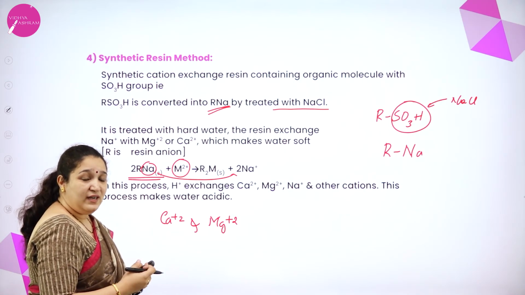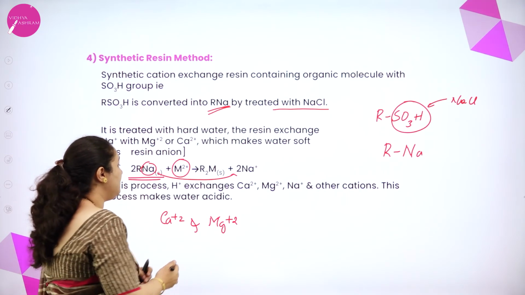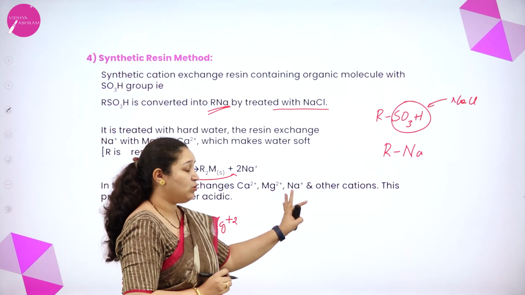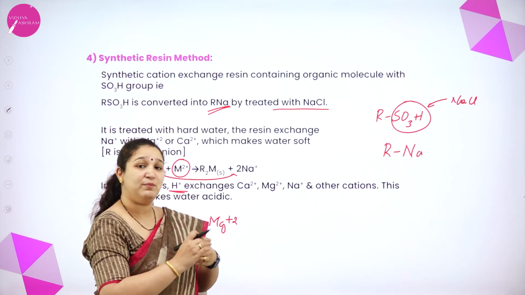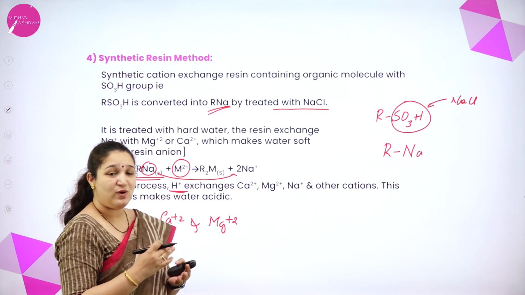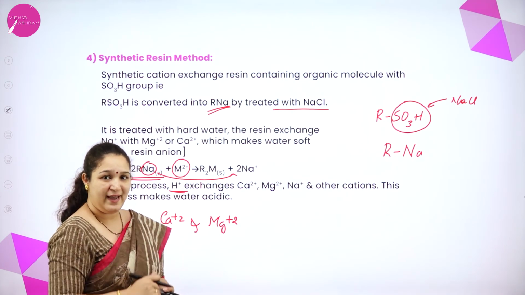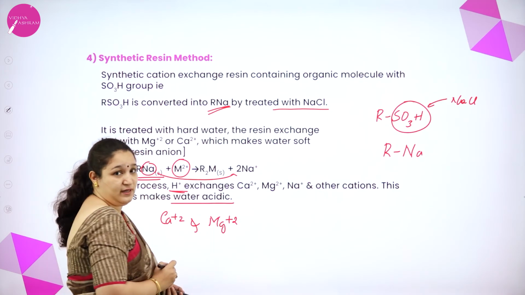Also, we can do it in a different way. In this process, even H plus ion can be exchanged for calcium, magnesium and sodium ions. So you have calcium, magnesium, sodium ions, and we can replace them with H plus ion. That is, you have RH resin. H will go into the solution and take up the other cations. But this makes the water acidic.